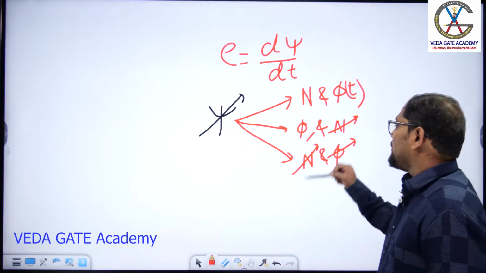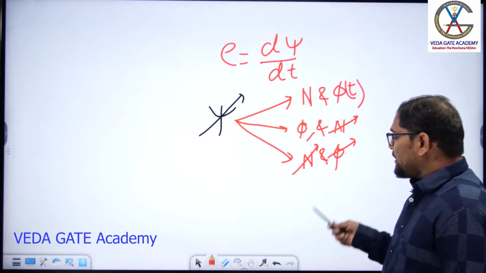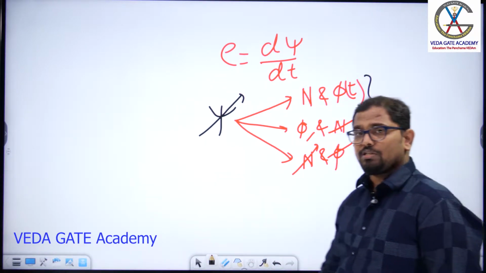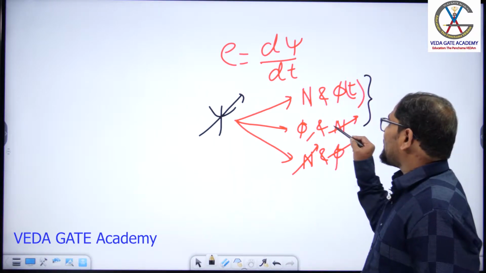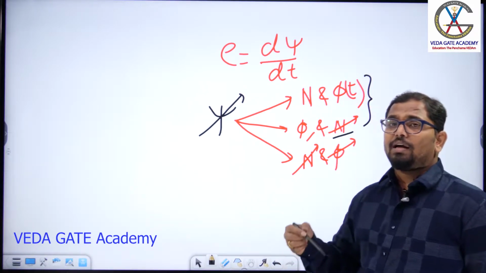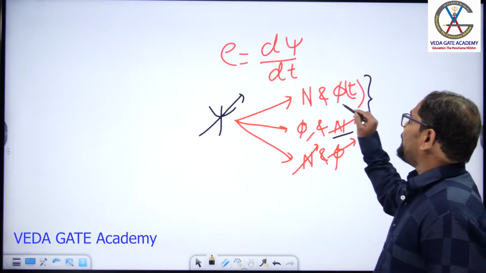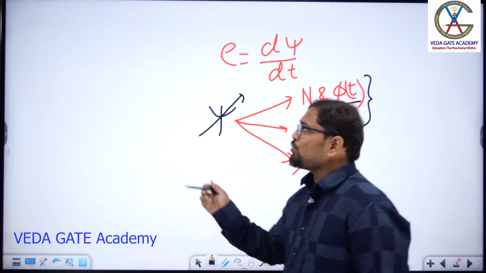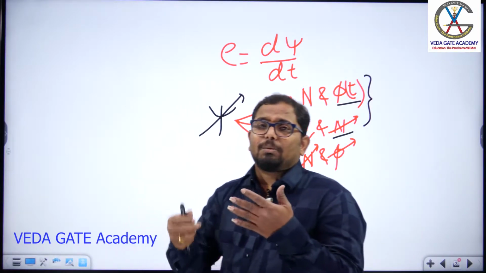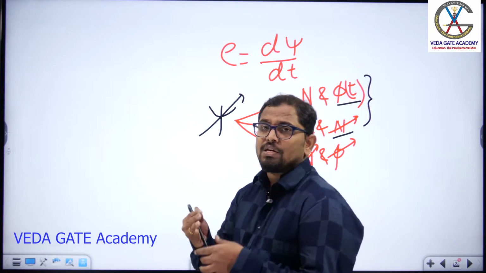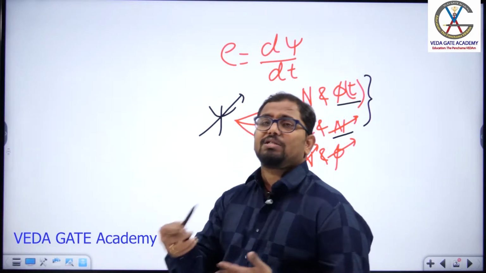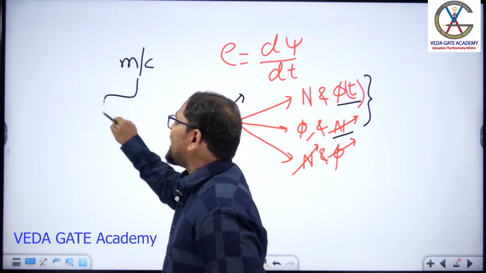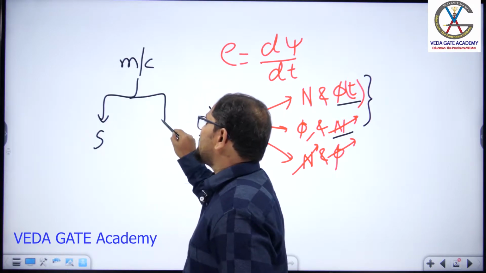Both are variable here. Among these three, the first two methods are majorly used in our electrical machines. Why? Because we get the flux variable with a constant number of turns in the static machines, and the variable number of turns in the rotating machines. Based on the construction of your machines, there are two types of electrical machines. One is a static electrical machine, another one is dynamic.